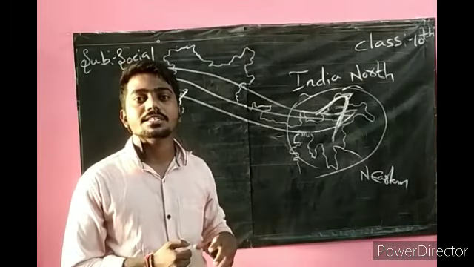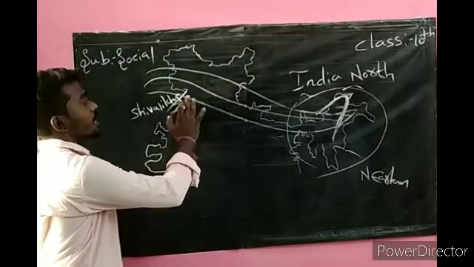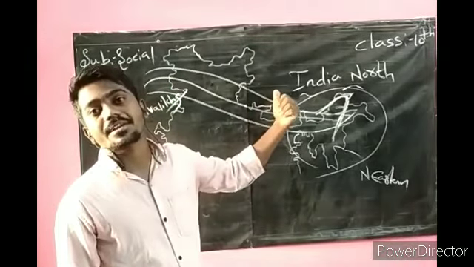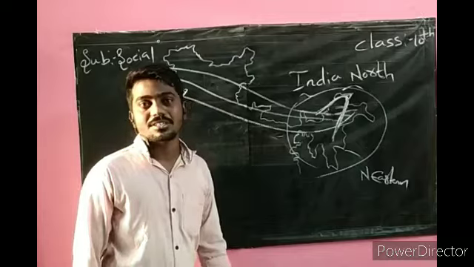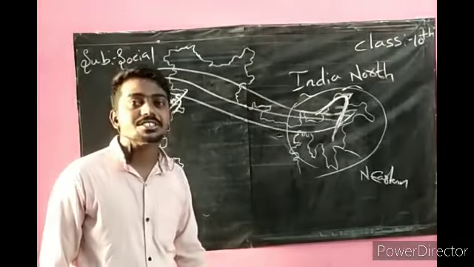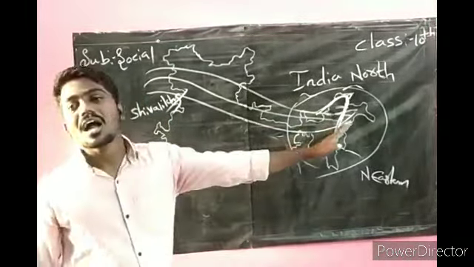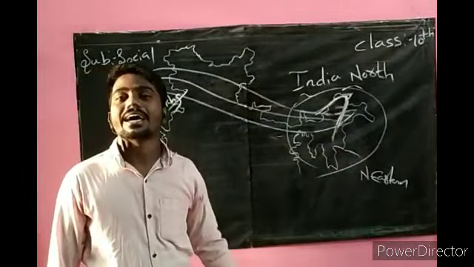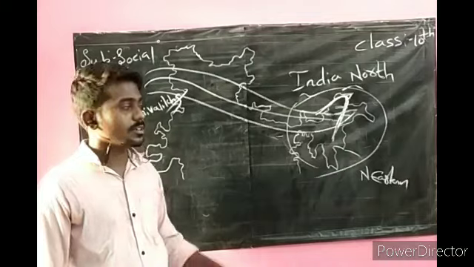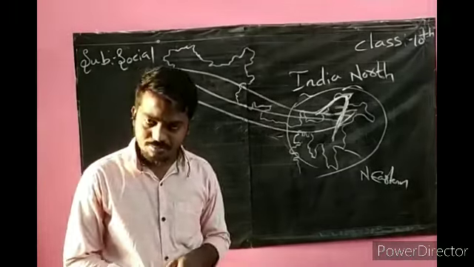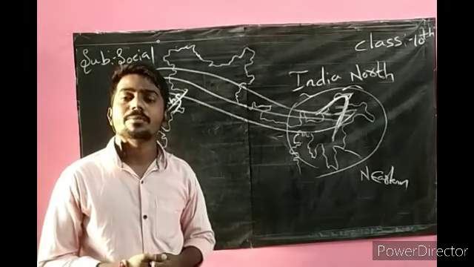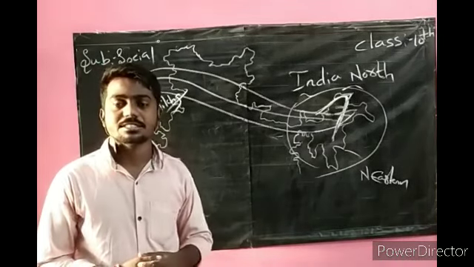If there were no Himalayas, the northern part of India would become dry. In the absence of perennial rivers, there would be no agriculture, and the whole of North India would become barren. Okay, this is about the factors influencing the climate of the Himalayas in different ways.